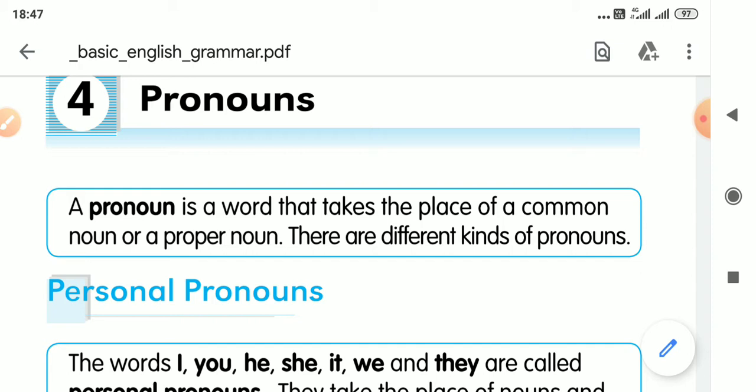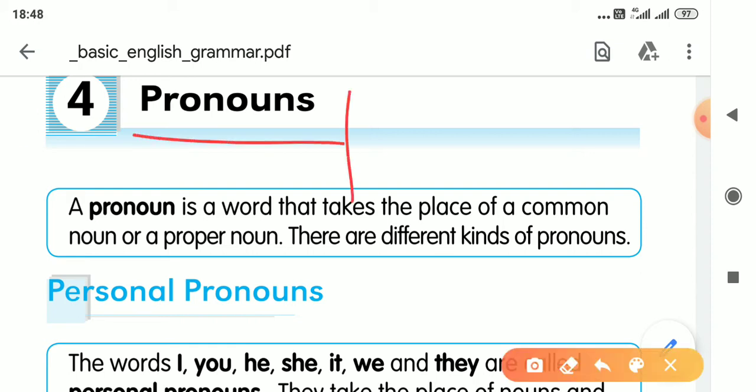In today's class, I'll discuss pronoun. As you know, a pronoun is a word that takes the place of a common noun or proper noun.